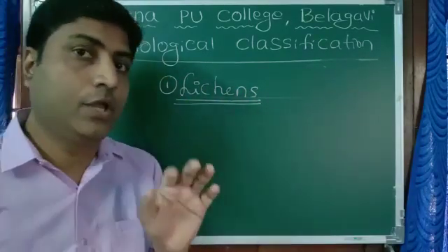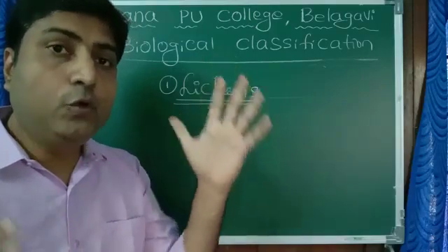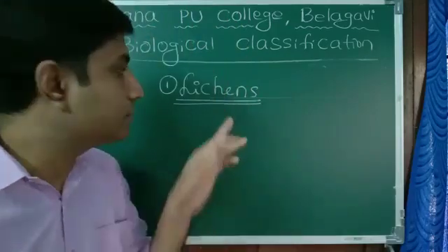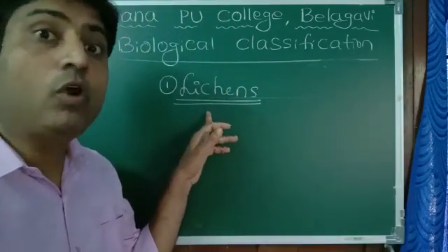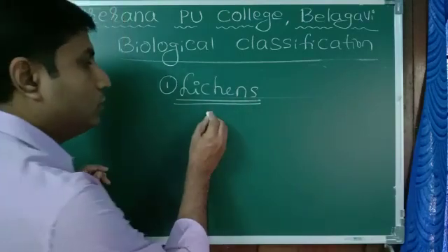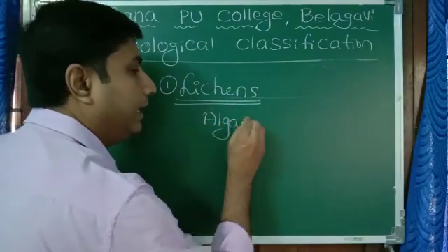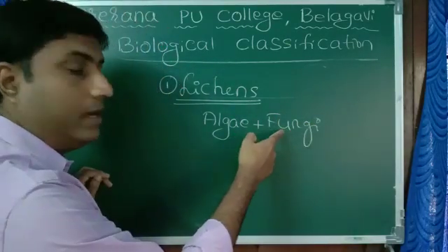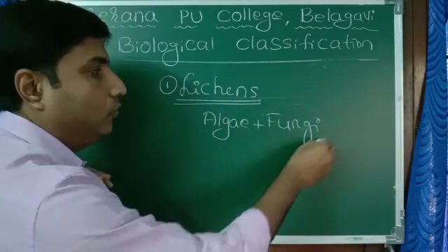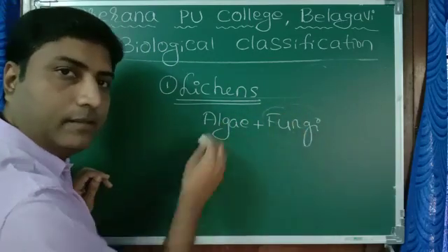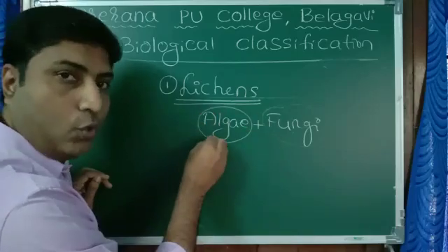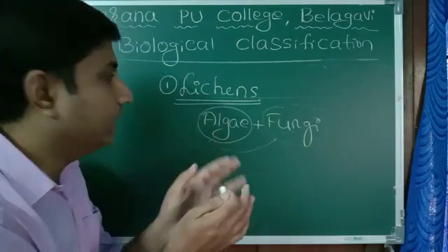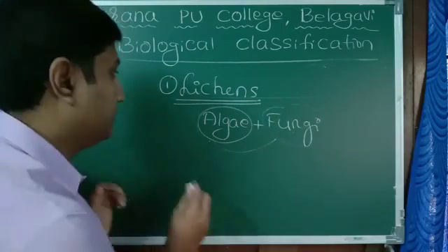You might have seen on huge trees, on the bark of the trees, white or grey patches here and there. Those are lichens. What are those? Those are an association of algae and fungi. Fungi give shelter to the algae, and algae, which can prepare their own food, provide food to fungi. Both of them live together. So this is one symbiotic association.